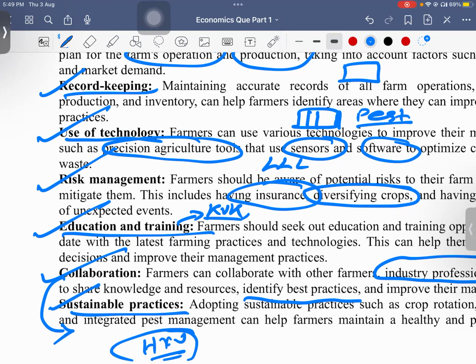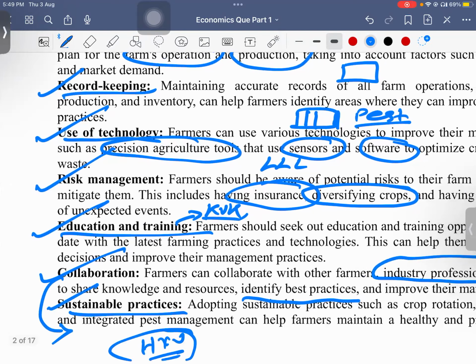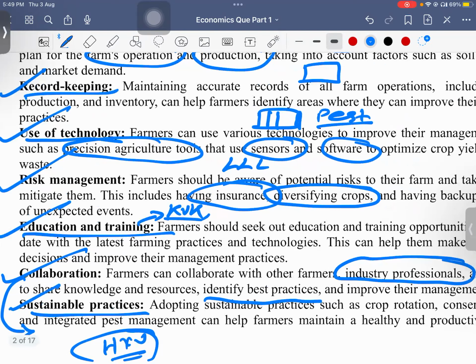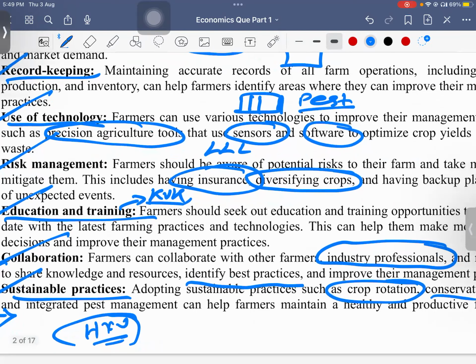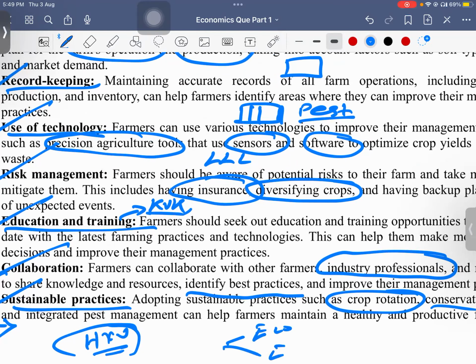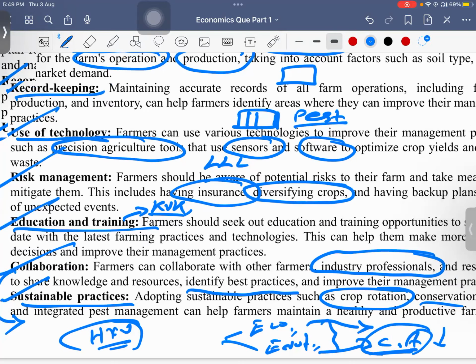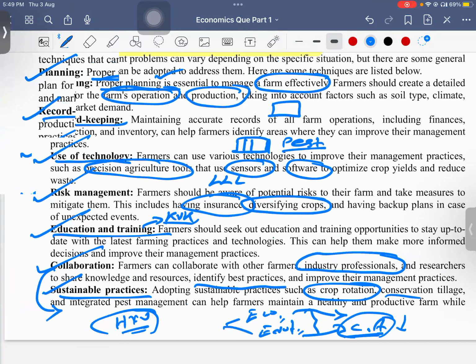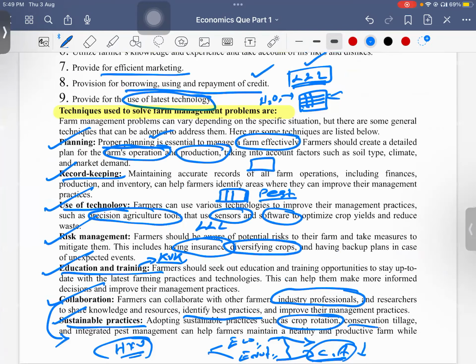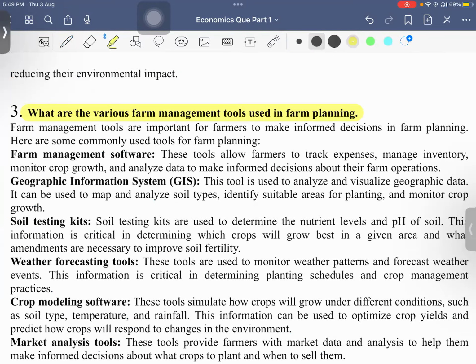Then sustainable practices, such as crop rotation and conservation, are useful economically and also give environmental benefit to the farmer. So these things should be taken care of. Economically, if there is no crop rotation, there may be buildup of some diseases. Environmentally, if you do conservation agriculture, we can reduce the cost of labor. All these things can be done. We can give some examples also.